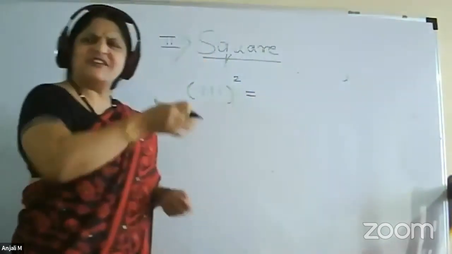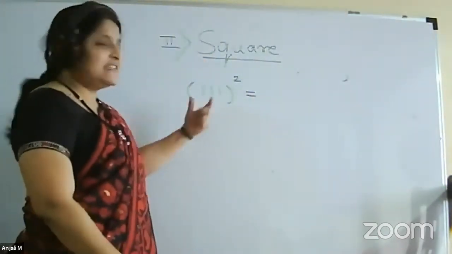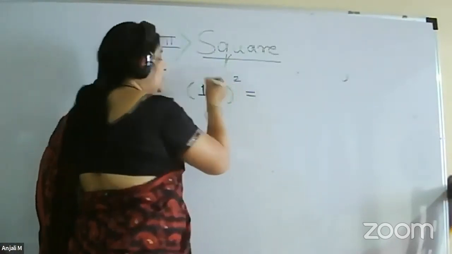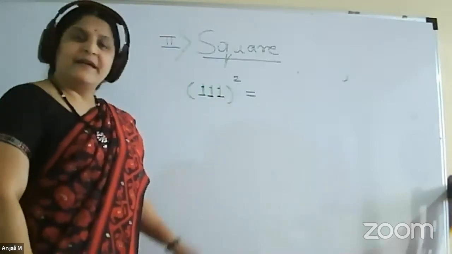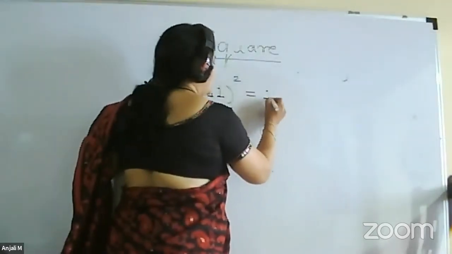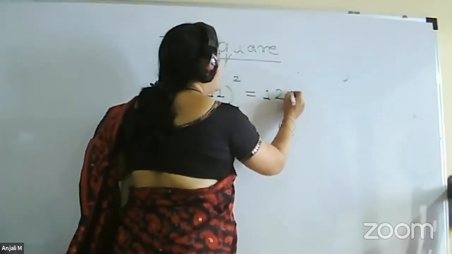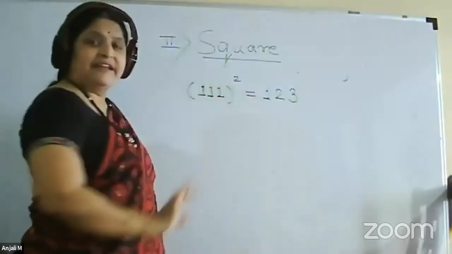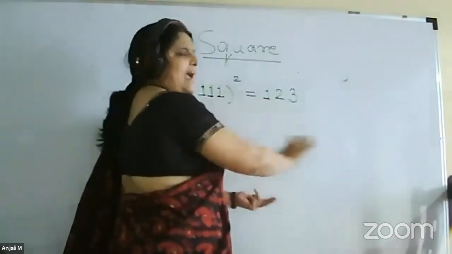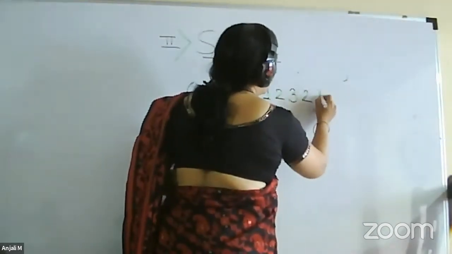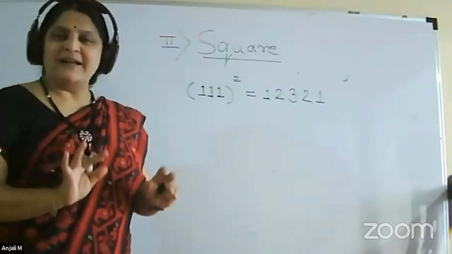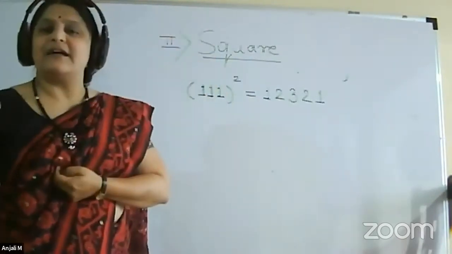How to do it? Easily, just write it down. How many ones are there? 3 ones are there. So start from 1, then 1, after that 2, after that 3. Now 3 arrives, because this is the number of ones. Once you get 3, come back again. So 1 less, 1 less. That's it. So this will be our answer. Just count the number, go up to that, and return back down to 1.